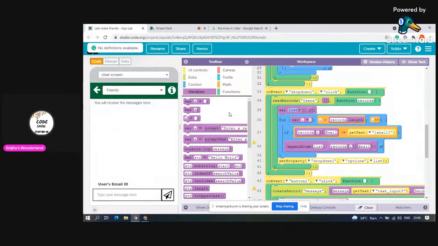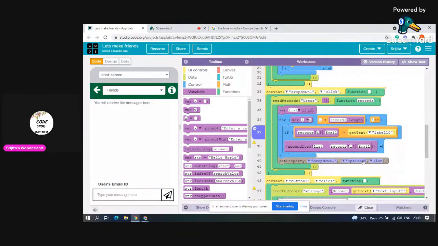So it is one-to-one communication. This is private communication. Other friends can't see what you're chatting with another friend. The unknown other friends can't see. Okay, so that is why we have given this. And append item list records i dot email.